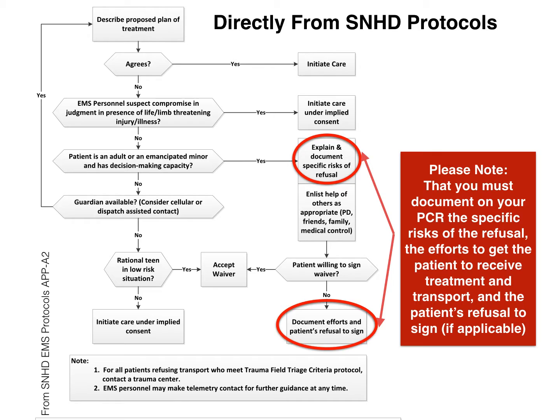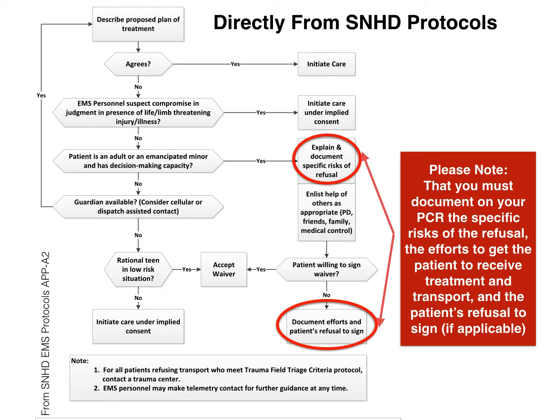In addition, we also want to see if we can get the help of others, whether it's family, police, medical control, etc. And then we have the patient sign our waiver, and then we continue with our documentation efforts. However, if the patient does not sign the waiver, then we need to make sure we clearly document on our patient care report that we tried to get the patient to sign the AMA and all efforts made to get the patient to sign.